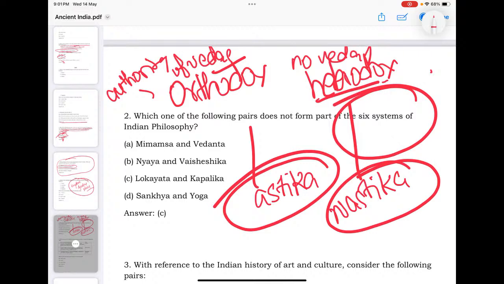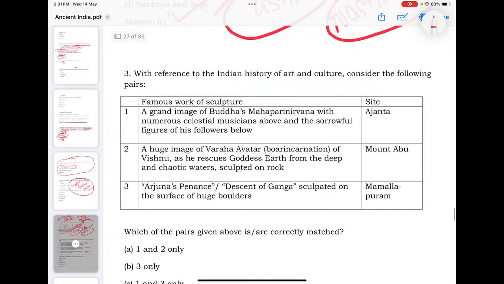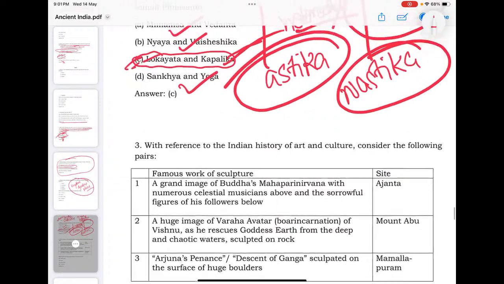So here they are asking for the 6 systems of Indian philosophy. Yes, there is Mimamsa, Vedanta, Nyaya, Vaisheshika, then Samkhya and Yoga. Lokayata, you must understand, is an example of the heterodox schools of philosophy.